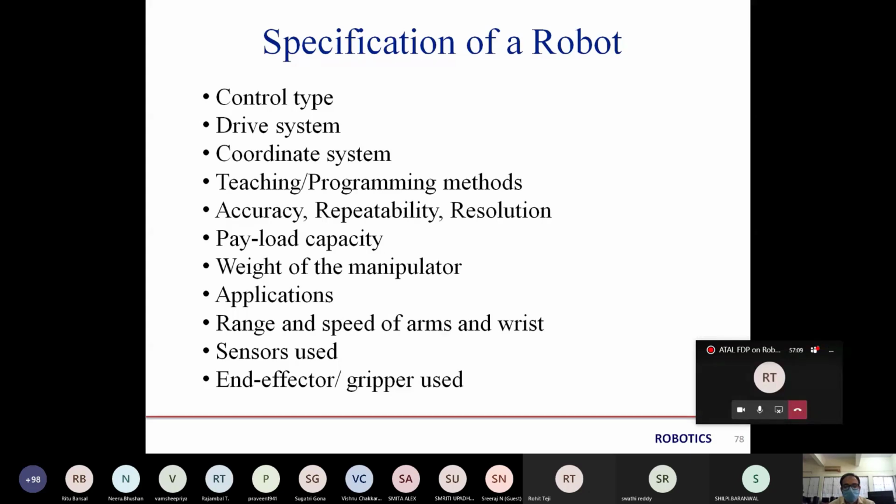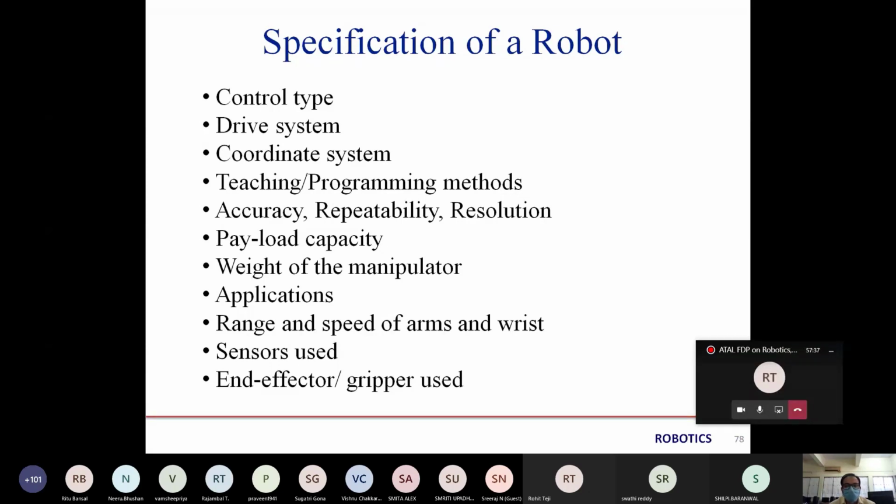Accuracy, repeatability, resolution are the predefined terms in robots so that it can accurately repeat the position we have defined for it to complete the task. Payload capacity means how much load it can carry. The weight of the manipulator is also included when it carries the load, so it will reflect in the speed.